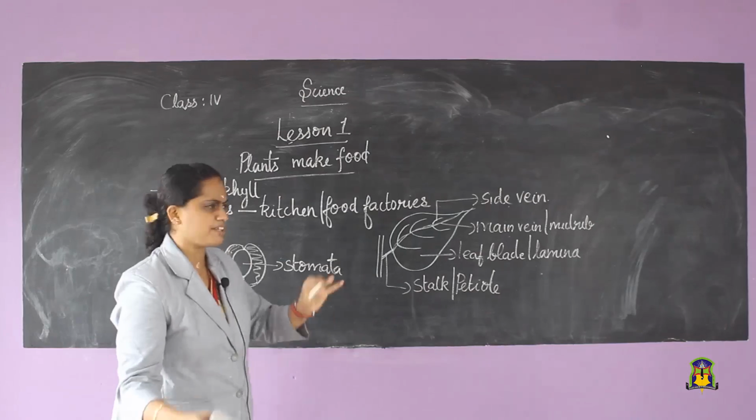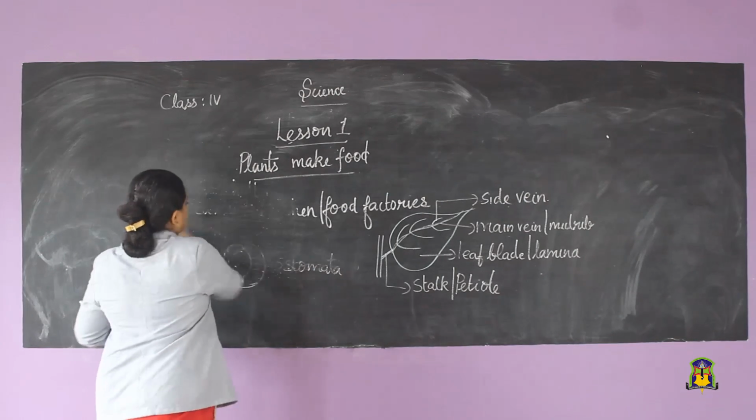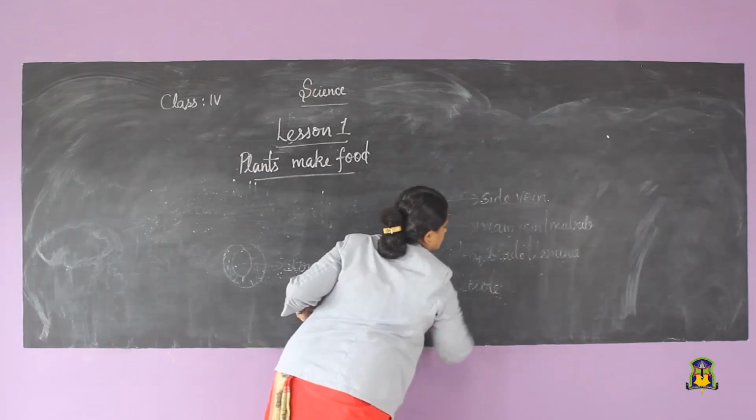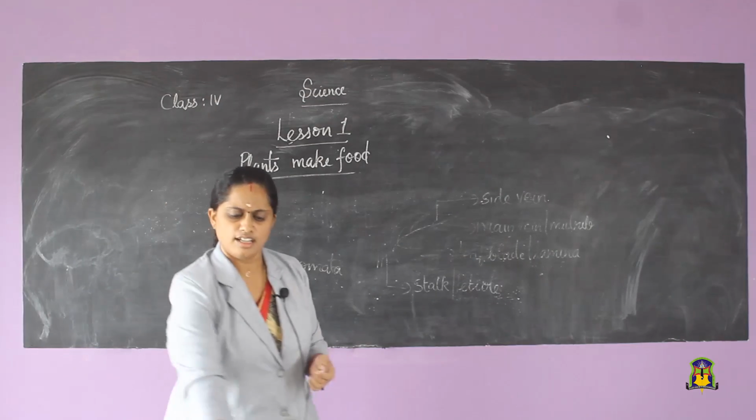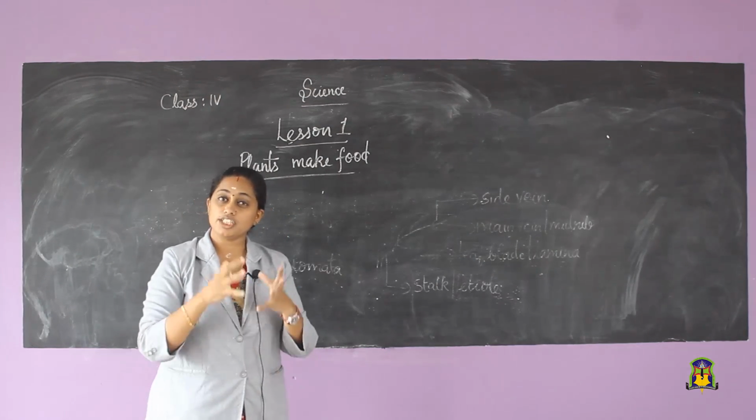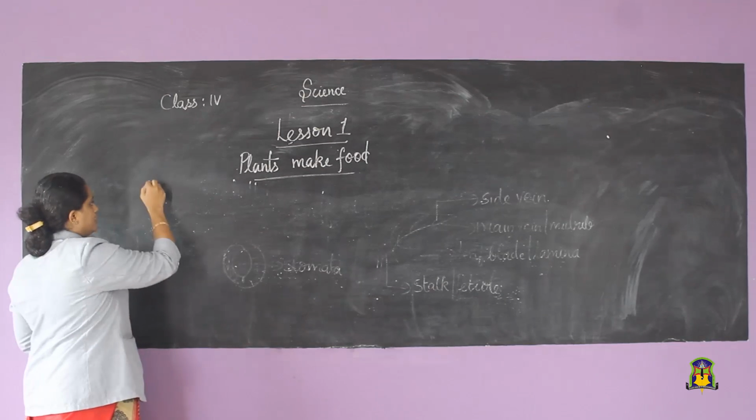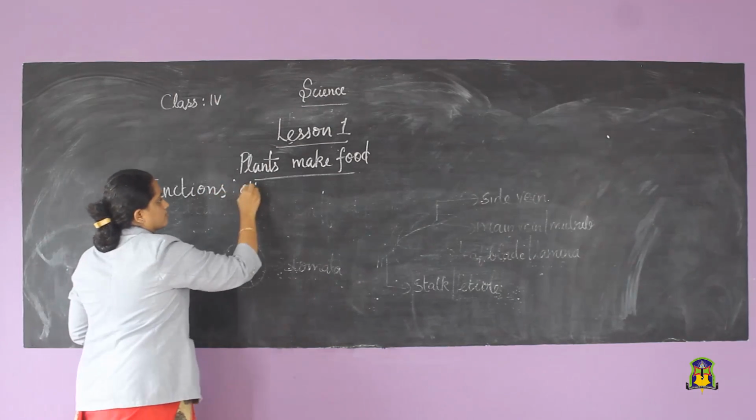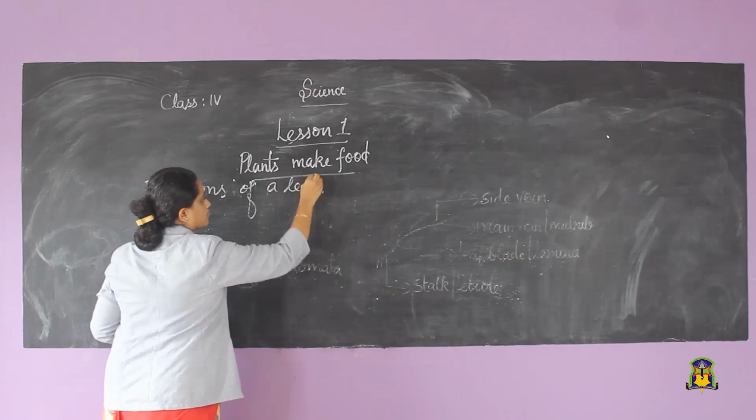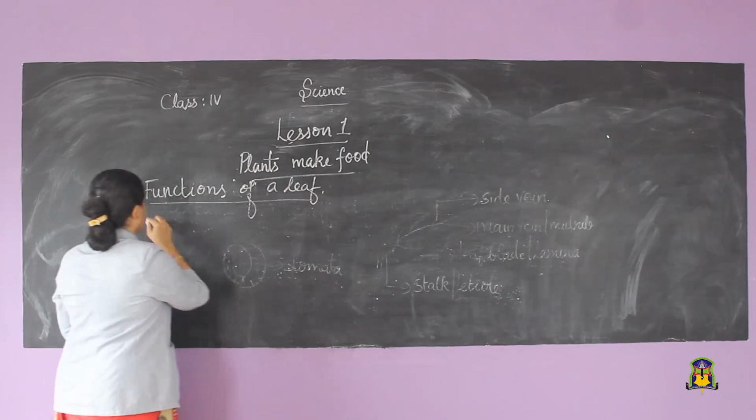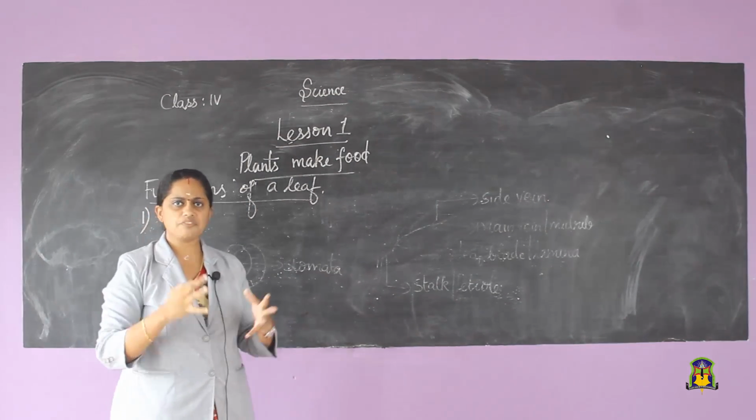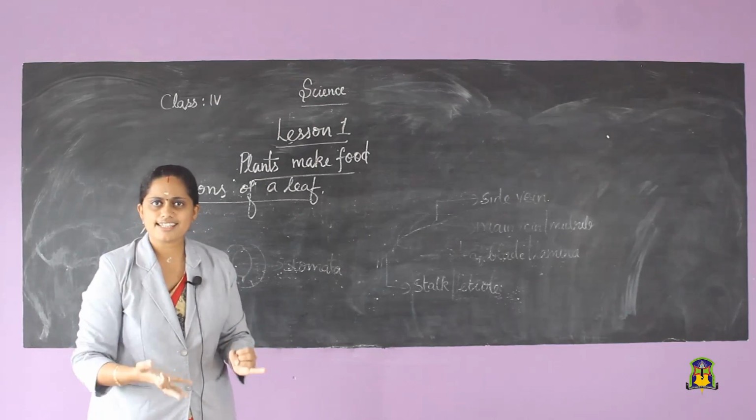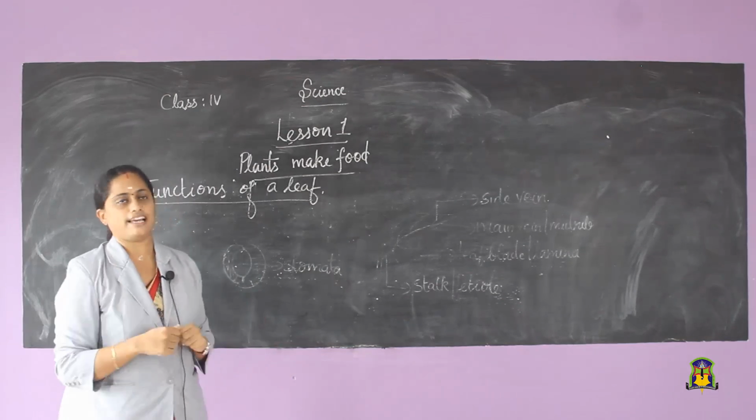So, once you have studied the different parts of the leaf, see what are the functions of a leaf, that is, what are the uses of a leaf. From the things which we said, you can very easily say, what will be the first use of a leaf? What will be the first function? Yes, leaves prepare food for the plant.